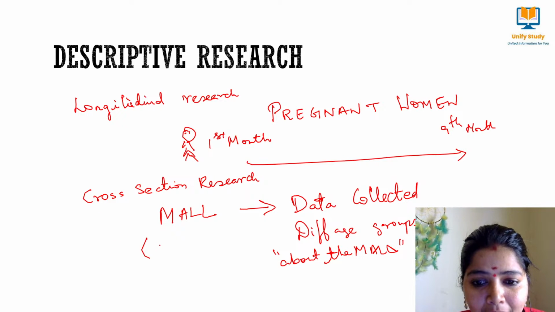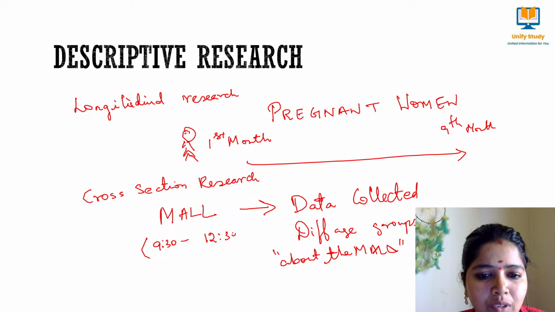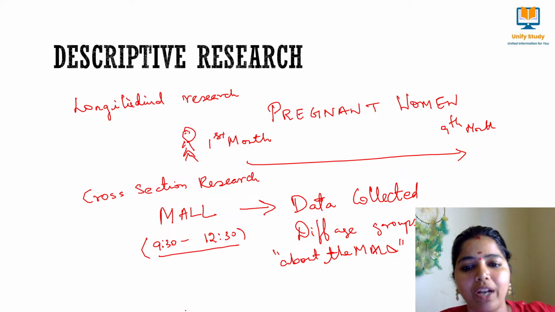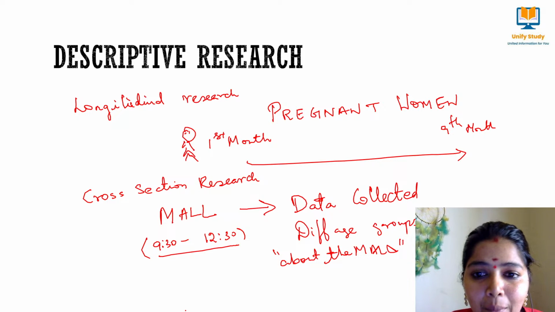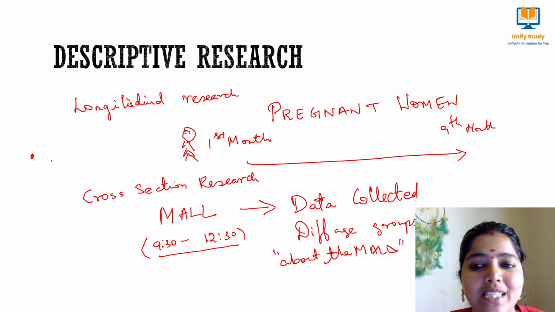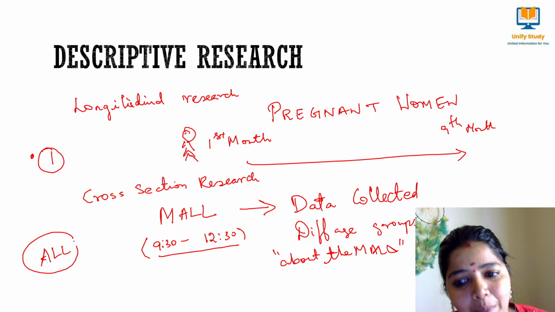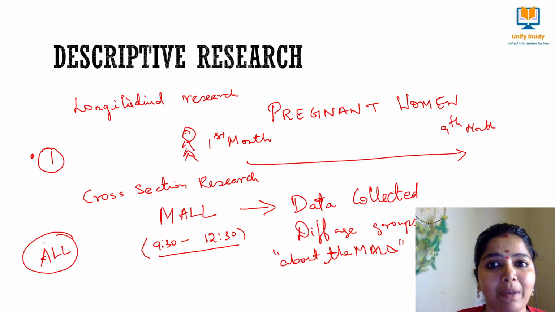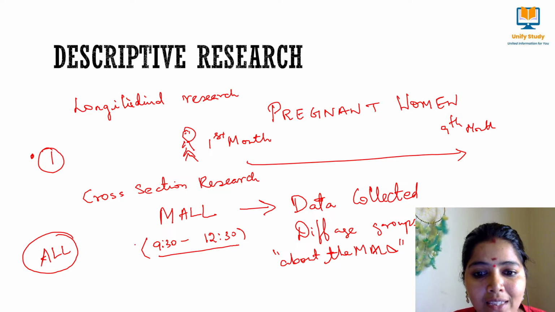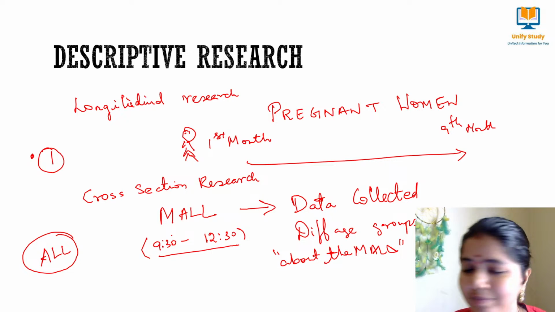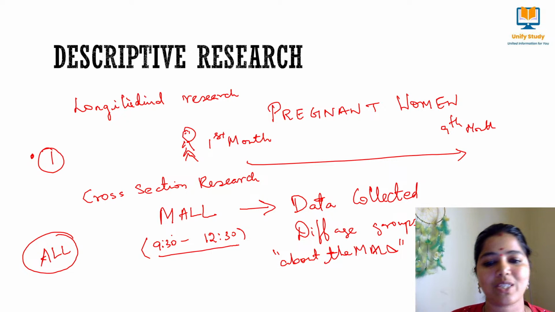But this will happen between, just as an example, 9:30 to 12:30. Between this specified period, I will be interacting with all the people who enter the mall, and that we call cross-section. But here, how many people am I taking as an instance? Only one person. But in cross-sectional, I take all the people as an instance. In longitudinal, over nine months I am observing only one woman. Here, in this particular time, I am taking different people and doing my analysis. Clear?